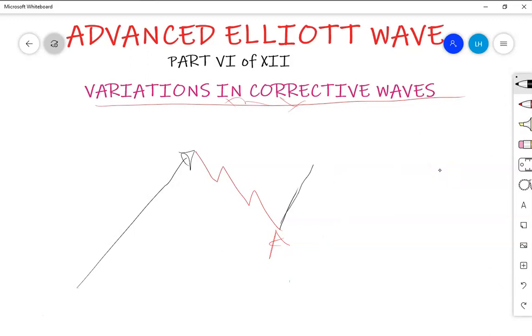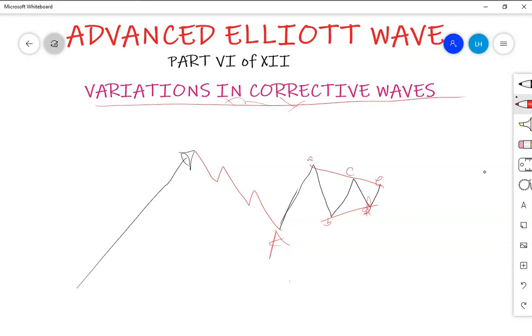This is an A, B, C, D, E. Yeah, something like this exactly. Now if you draw the trend lines, it looks very clearly like a triangle. This was A, then B, C, then D, and finally E.